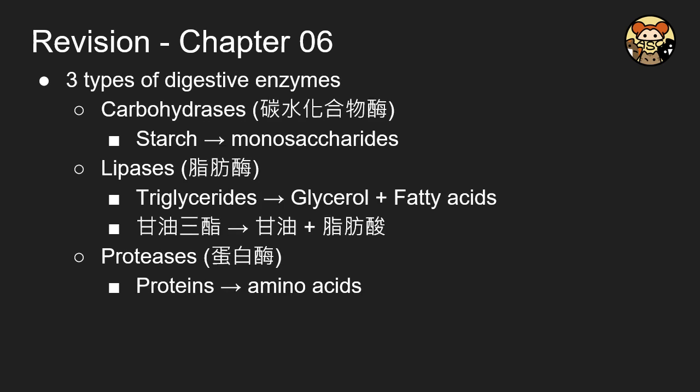There will be three types of digestive enzyme because these are the three major polymers that we take in and we need to obtain energy from them. That is the carbohydrases, lipases, and also proteases. They are breaking down the polymers into the monomer form.